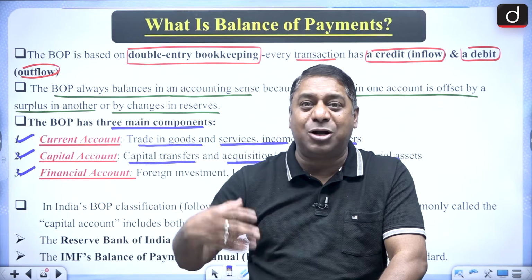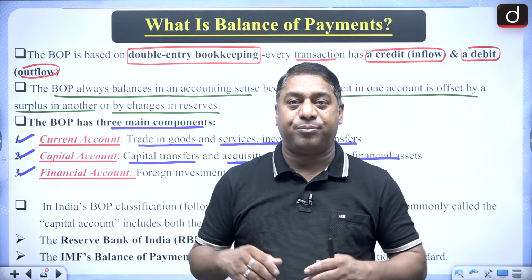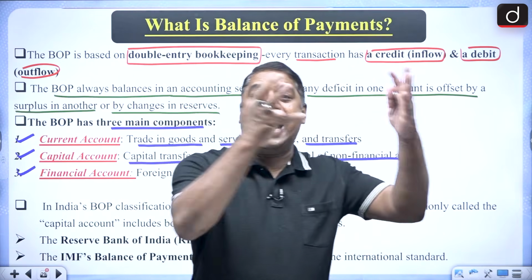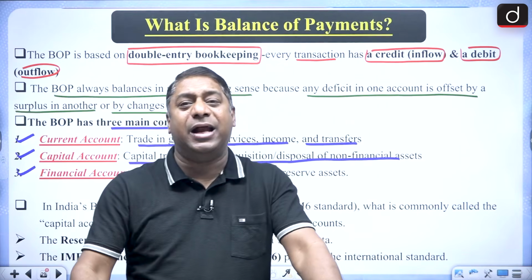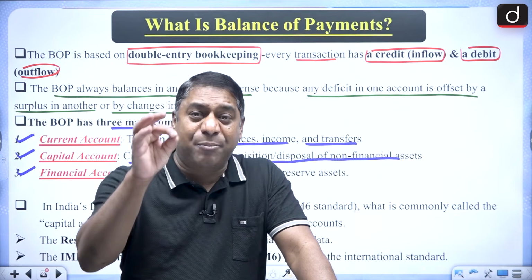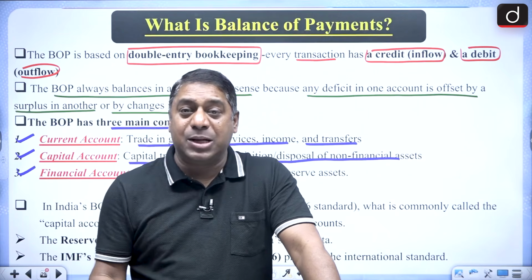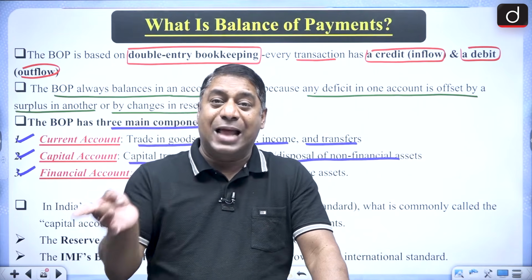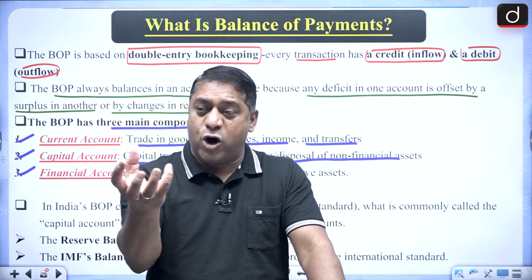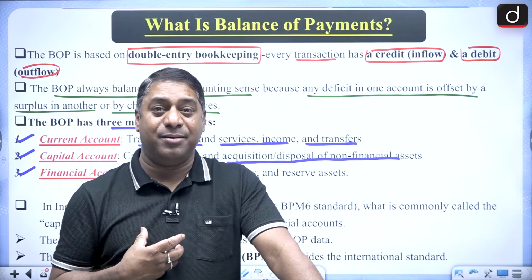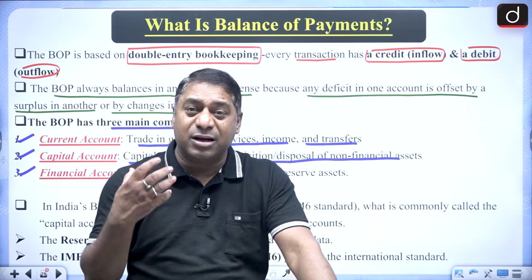So that is with regard to outflow. But if foreign direct investment is being done in India, that foreign direct investment which is coming to India is a part of the capital account of BOP. But with that foreign direct investment, foreign currency is coming. So it is on the credit side.